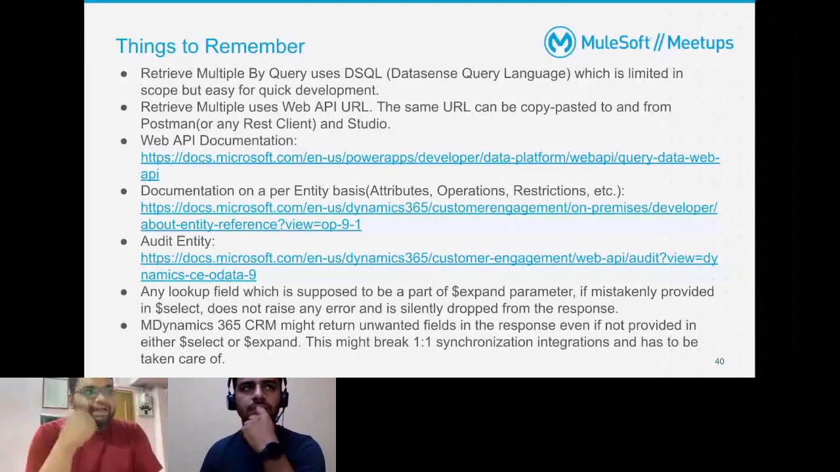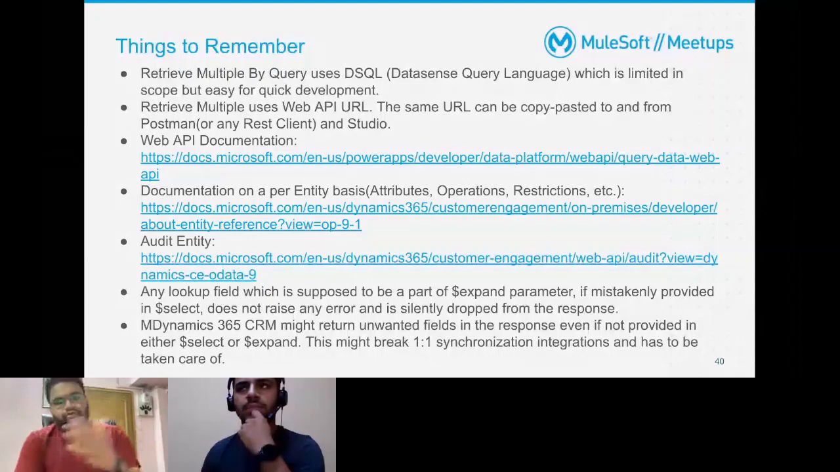But if you do the reverse of it, like you have a select field, like let's say first name, and you provide it in expand, that's going to raise an error that, okay, it's not a navigational property, so that it does not link to another table. So that's one of the things that I found while exploring Web API.